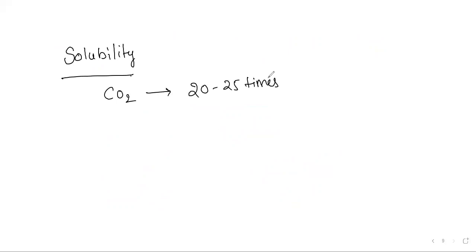So, talking about solubility, carbon dioxide solubility is 20 to 25 times higher than that of oxygen. So the amount of carbon dioxide dissolved is 20 to 25 times higher than that of oxygen. That's why carbon dioxide can diffuse.